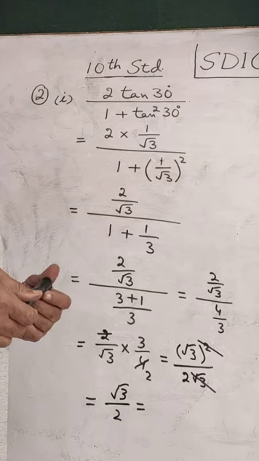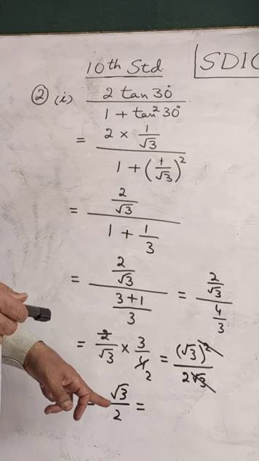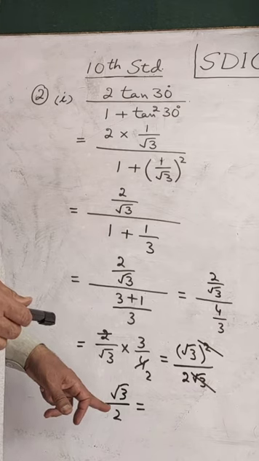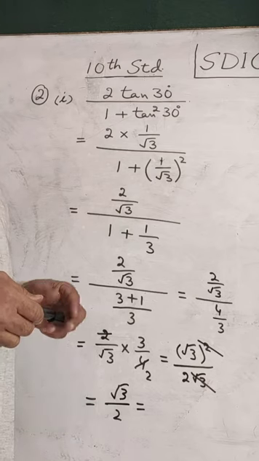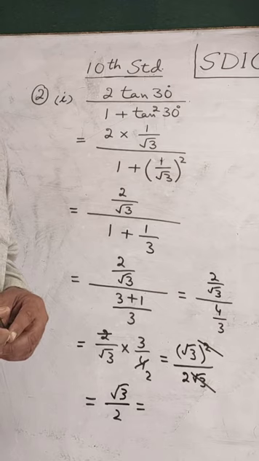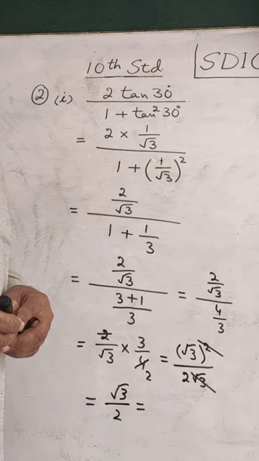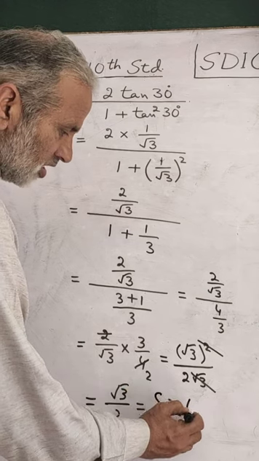This is the value of sine 60 as well as cos 30. Sine 60 is root 3 by 2. Cos 30 also is root 3 by 2. And out of those two, which one do we have among the options? It is sine 60. So we'll say this is equal to sine 60.